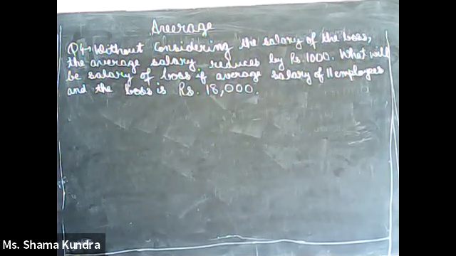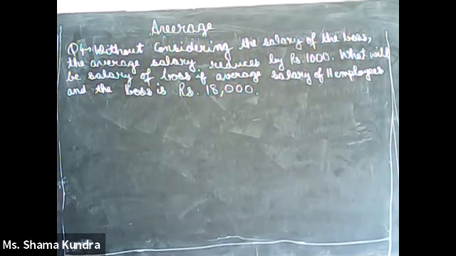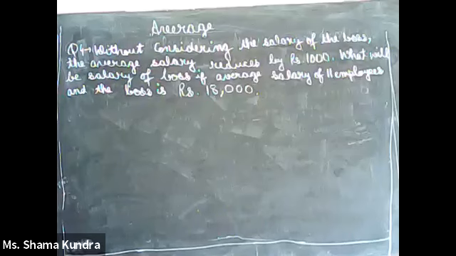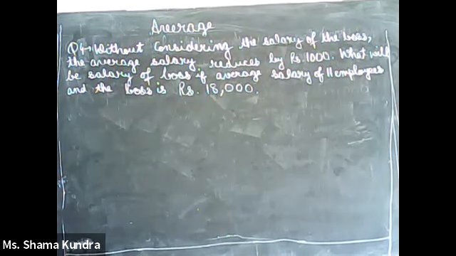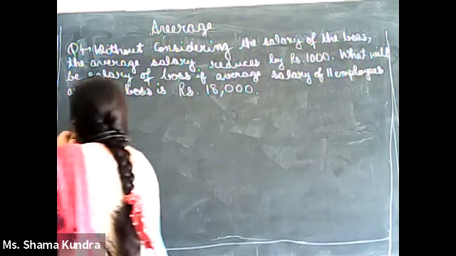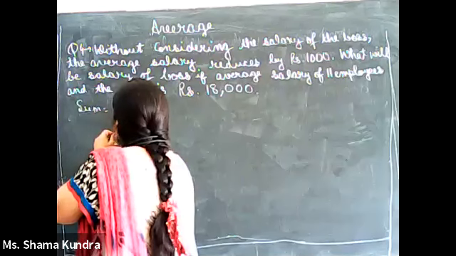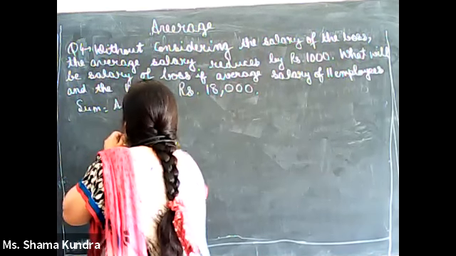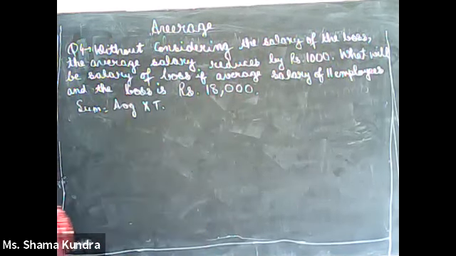Again, we don't know individual salary, so it is much better to find the total sum. How to find total sum? We know the formula, average is sum over total. So sum is average multiplied with total.